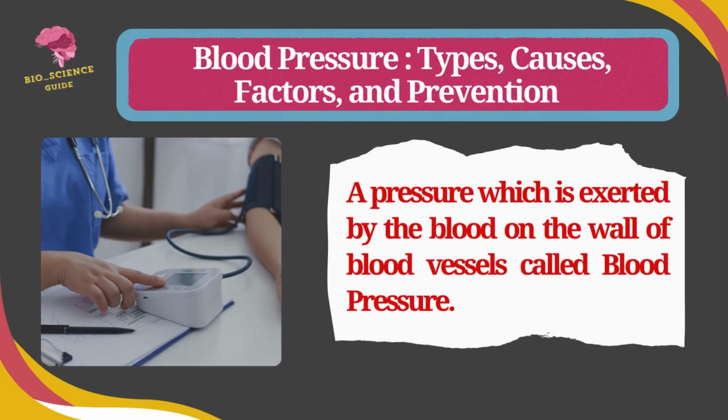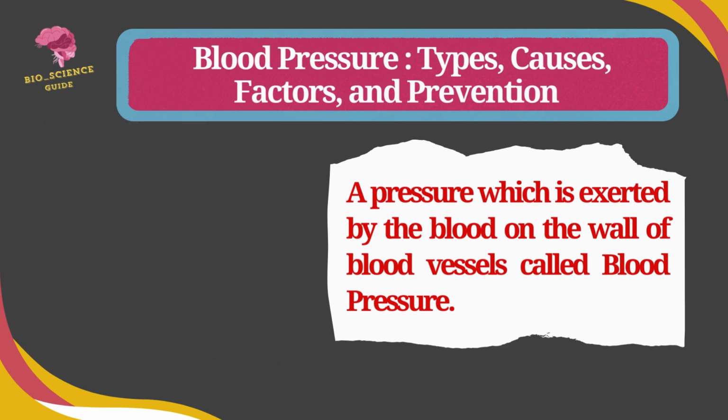Today the topic is blood pressure, its types, causes, factors and prevention. Blood pressure is the pressure exerted by the blood on the walls of blood vessels.